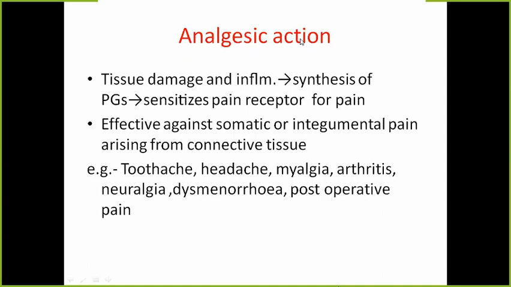How they produce analgesia. Whenever there is a tissue damage or some pain is produced, prostaglandins are produced. Prostaglandins sensitize the pain receptors, and then there occurs the pain. So basic perception of pain to a patient is because of prostaglandins. And these drugs, by inhibiting the prostaglandins, will relieve the pain. They are effective for superficial pain, which can be either somatic or integumentary. So the conditions where these are useful are toothache, headache, myalgia, arthritis, neuralgia, dysmenorrhea, or postoperative pain. So this is about analgesic action.